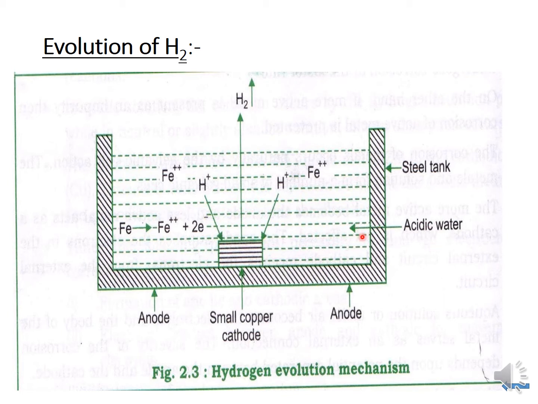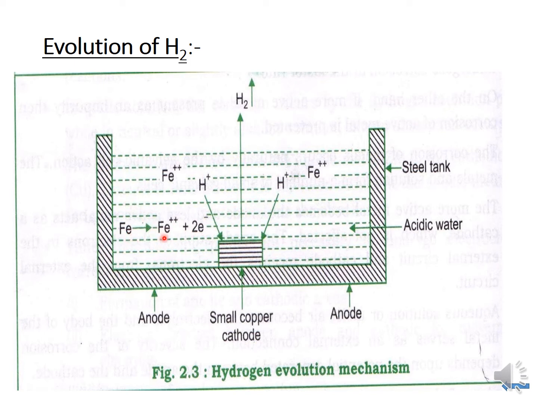When the steel tank and copper, both different metals, contact the acidic environment, they generate a cathode and an anode. As iron is more reactive than copper, iron will act as the anode and copper will act as the cathode. At the anode, loss of electrons will take place.